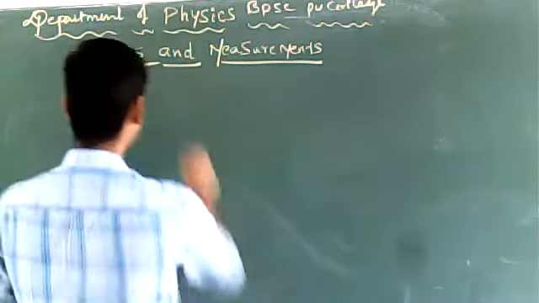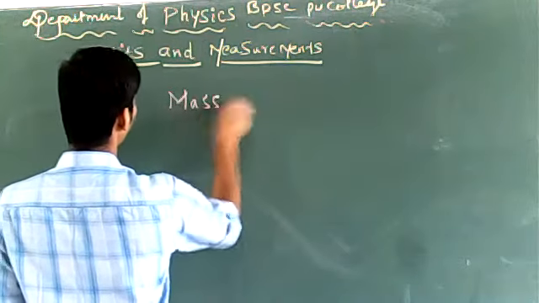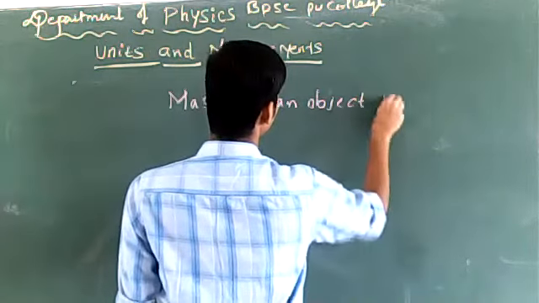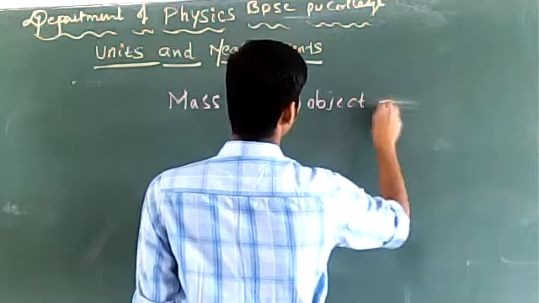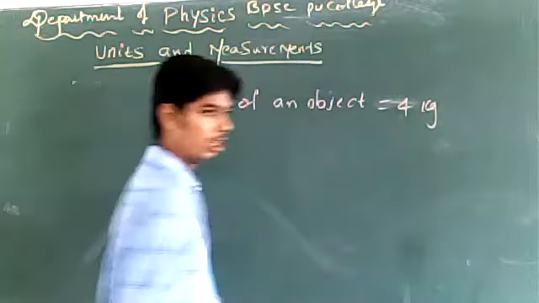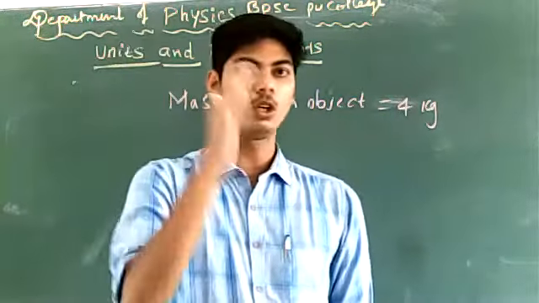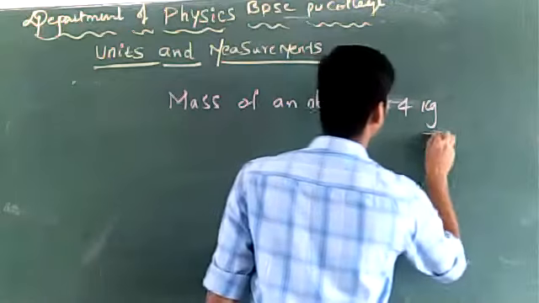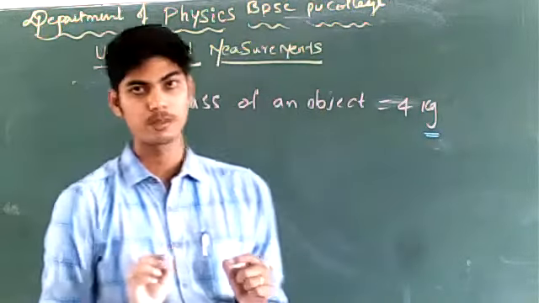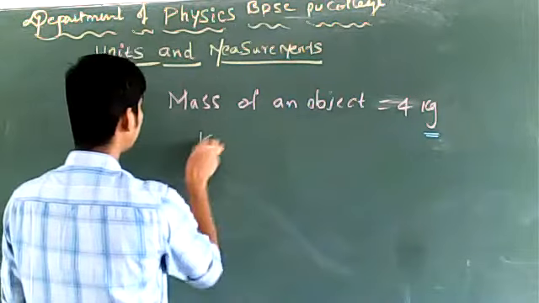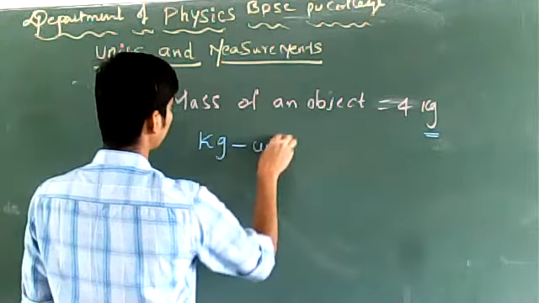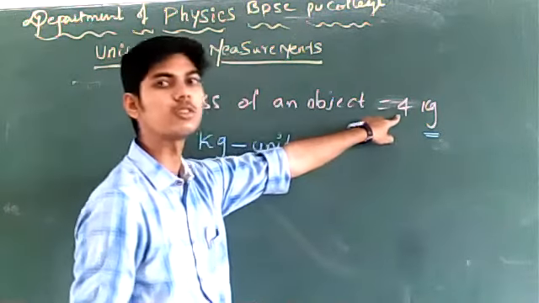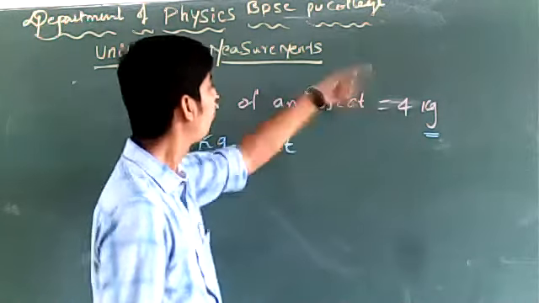Now, if I write the mass of an object is, say, 4 kg, what do you understand? For measuring mass, I am taking kilogram or kg as the unit, and this unit has repeated 4 times in that object.